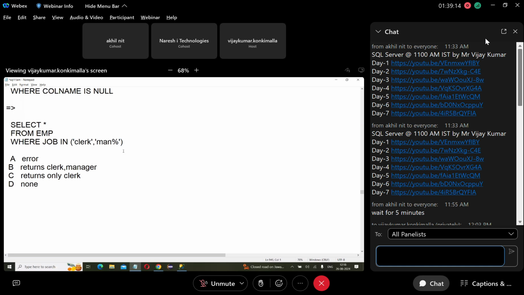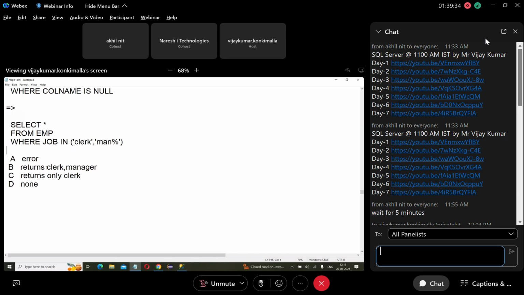Understood? So this query will not give the error. It gives an error when it is syntactically wrong. But syntax-wise, it is correct, so it will not give the error. But what does it give?